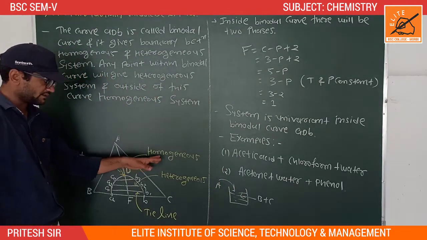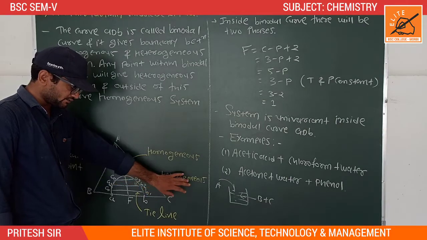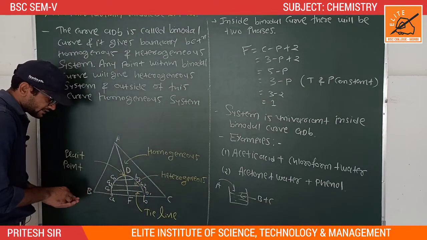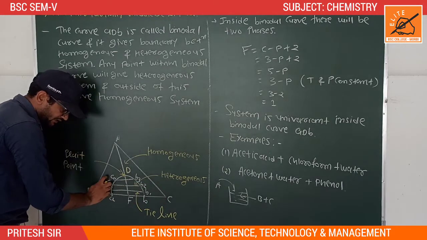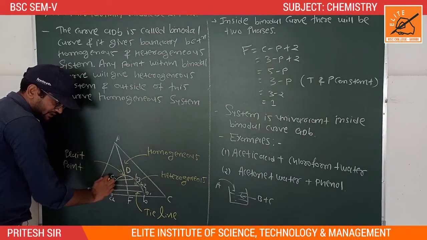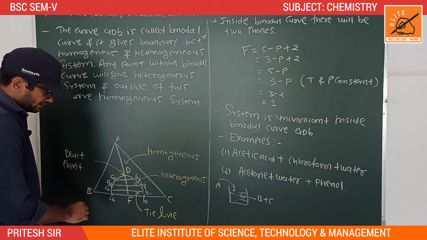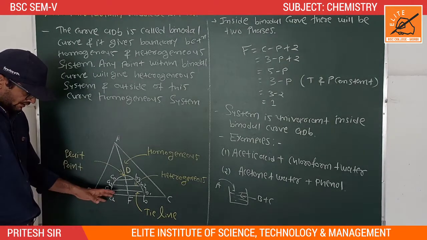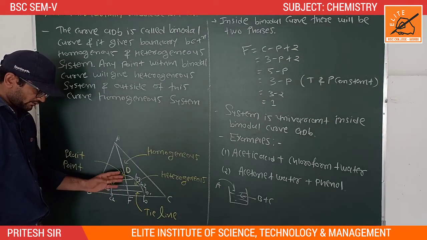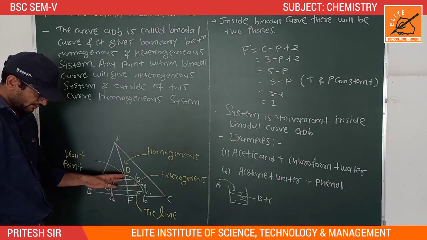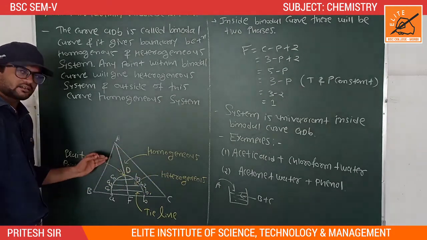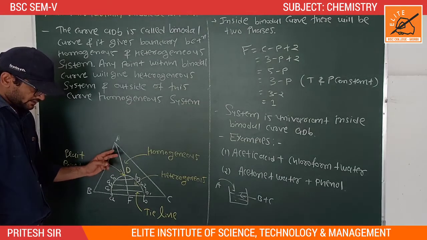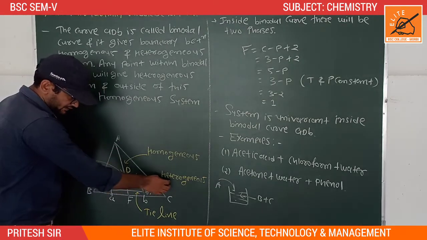The first one is homogeneous and the second one is heterogeneous. Inside this binodal curve the system becomes heterogeneous, and outside of the binodal curve the system becomes homogeneous. The binodal curve is the boundary condition that separates two different systems, homogeneous and heterogeneous.